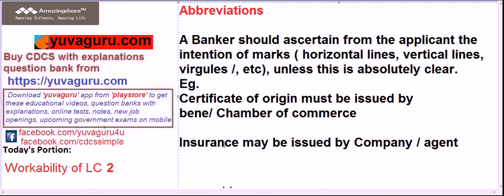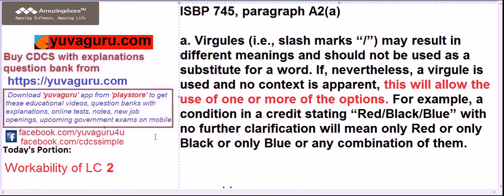Anything. Insurance may be issued by company/agent. Does he mean to say company's agent? Because this means company or agent. That's what ISBP says. We'll look at that. ISBP says such marks should not be used, and if they are used, they will allow for one or more options. Example, red/black/blue/oblique. It means either red or black or blue or any combination of them. That is the meaning. Even it can be red and black, black and blue, red and blue.